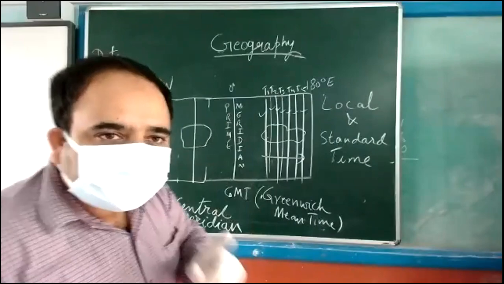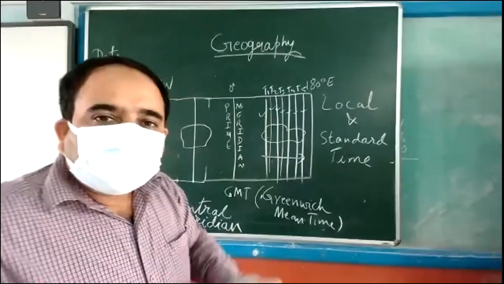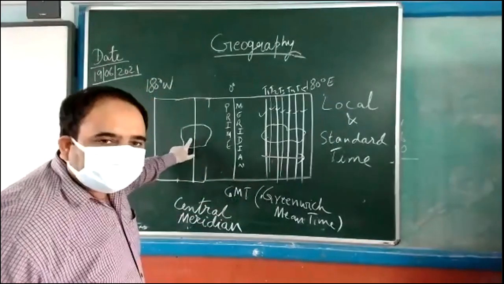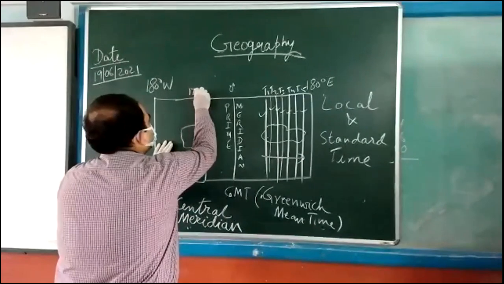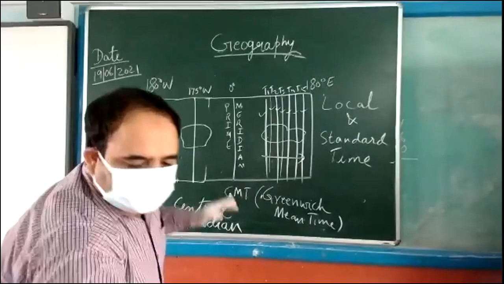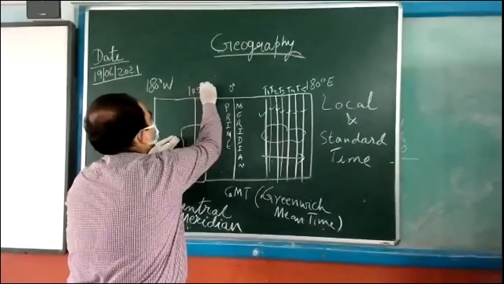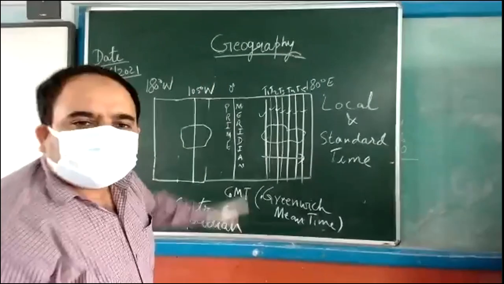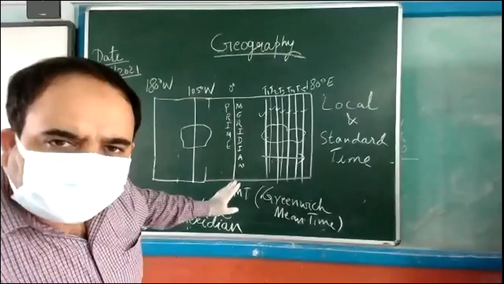Again, I am repeating, listen carefully. Suppose that the central meridian in this country is 105° west. Now, this is the central meridian decided.